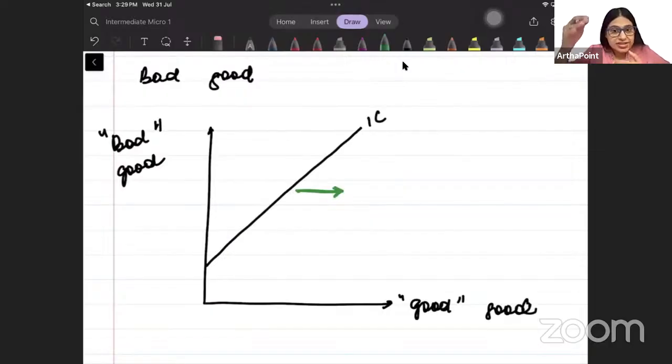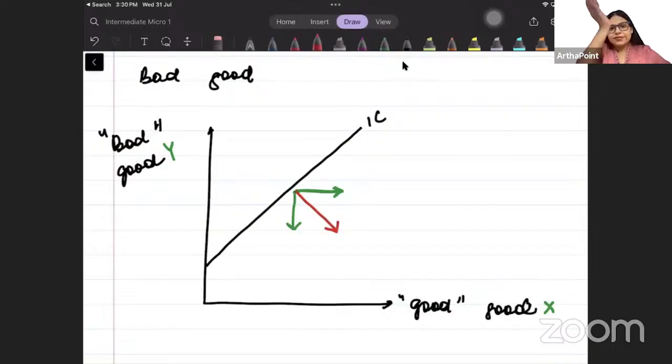But what does he want? He wants to reduce good Y. The less of the bad good you give me, the better. The lesser good Y you give me, the better it is. So if I take good X and good Y, I want to increase the demand of good X. It is a good. I want to decrease the demand of good Y. It is a bad good. I don't want good Y, so I want to lower good Y. So what will be the direction of preference? Direction of preference will be like this.